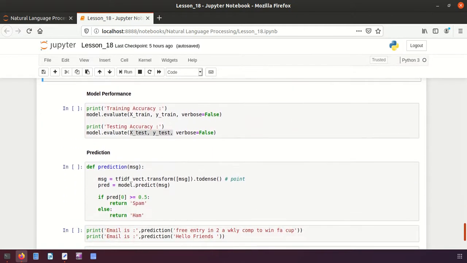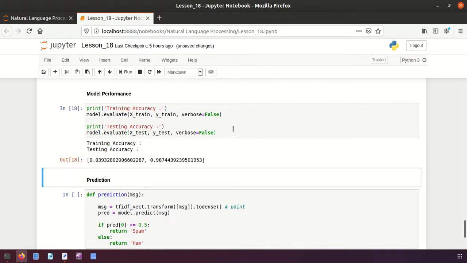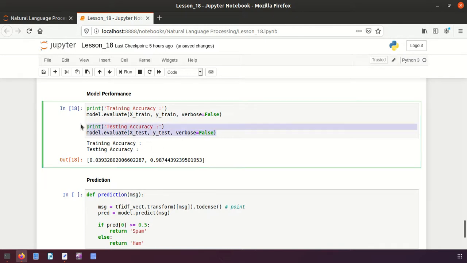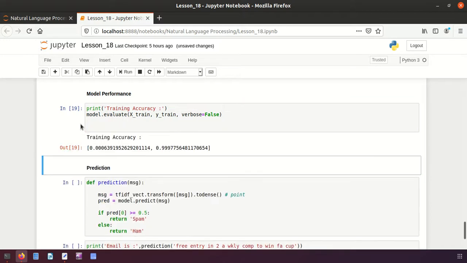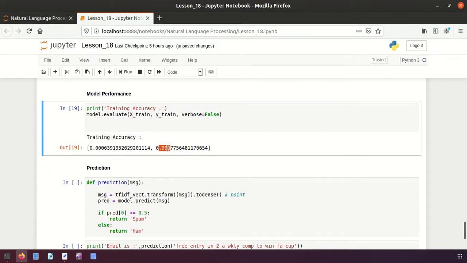What do we have next here? We'll print the model performance like this. So accuracy will be printed, and then we have the training accuracy, and then we have here the testing accuracy. If I hide this, let me cut it. This one is the training accuracy. It is actually almost 100%, we can say 0.999, and this one is called loss.